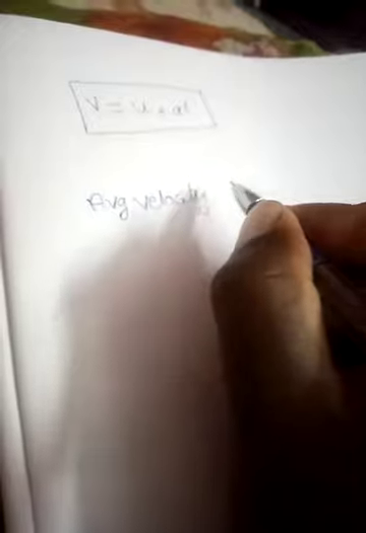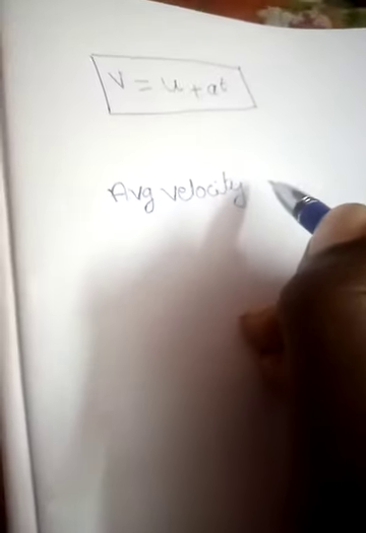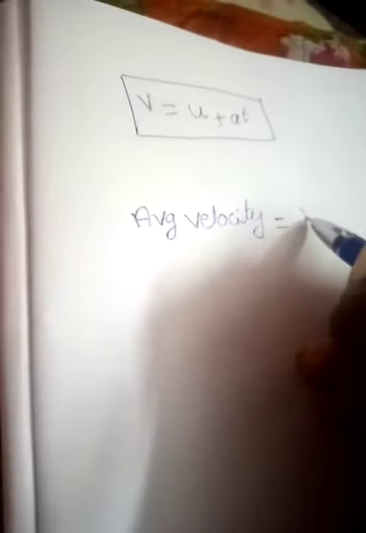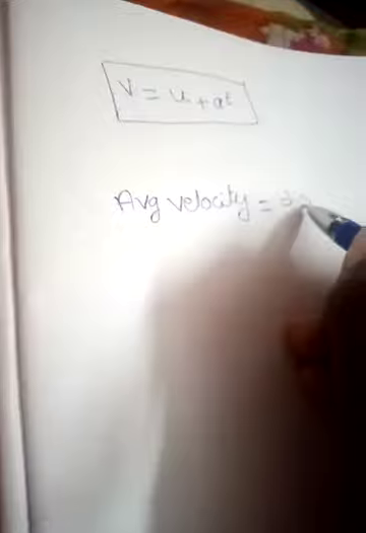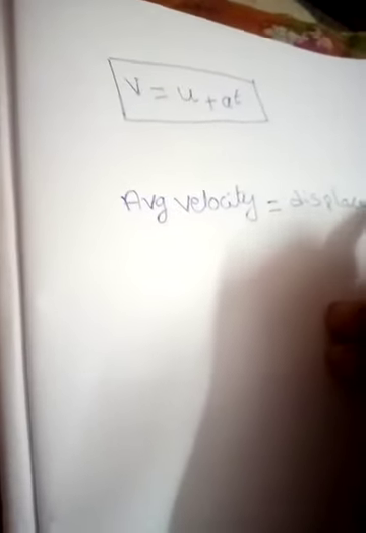Average velocity is equal to displacement by time taken.